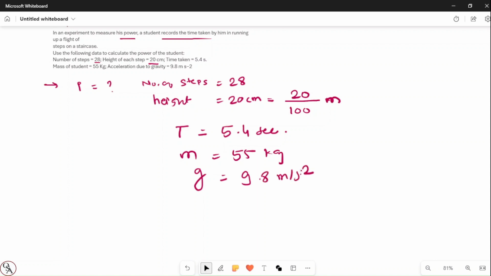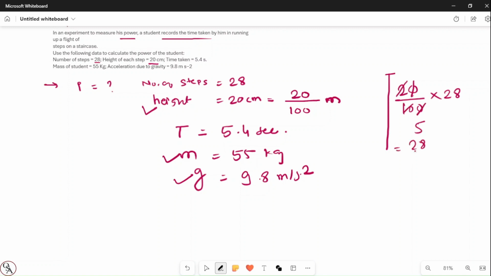So what we have to calculate? The power we have to calculate, right? Now they have given m, they have given g, and they have given the height. But they have given the height of each step, so we have to calculate the total height. How can we calculate the total height? We just need to multiply 20 divided by 100 into 28. If you calculate, let's keep it as 28 by 5 meter for now. So 28 by 5 is the height.